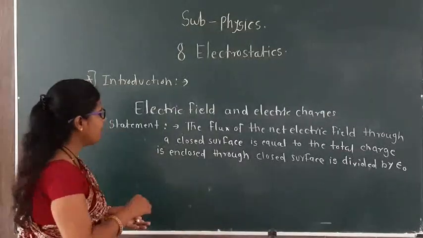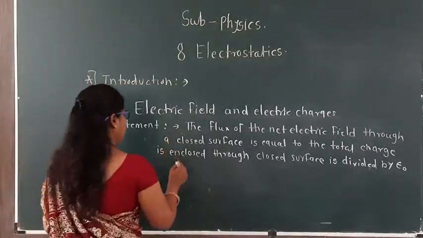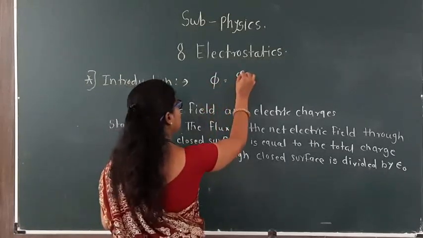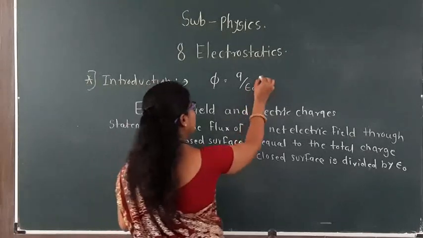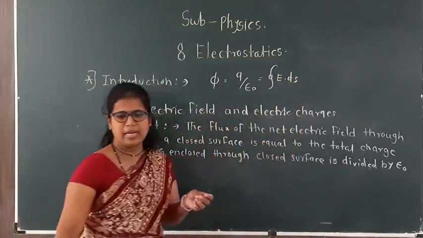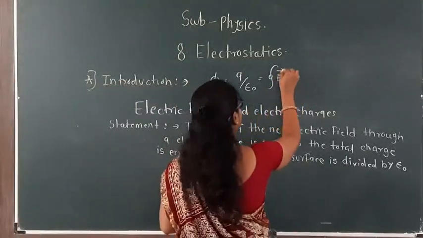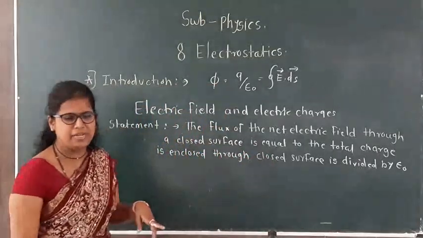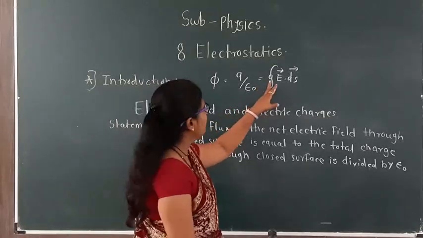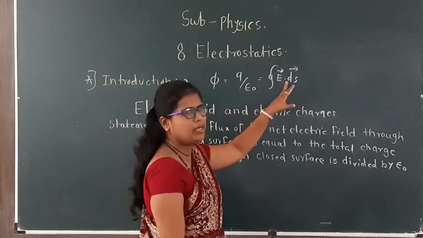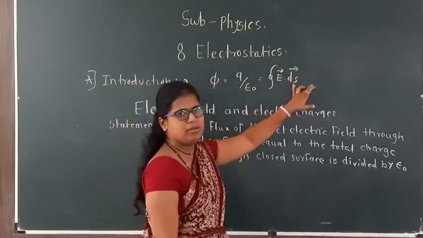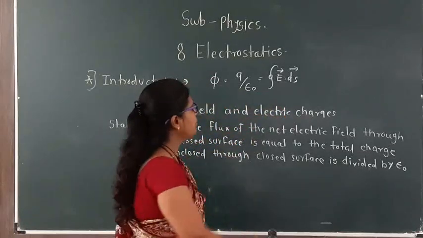Now here mathematically we can write that phi is equal to q upon epsilon naught, which is equal to the closed integration of E dot ds, the integration of vector E and vector ds. All this notation I will explain afterwards when that point comes.